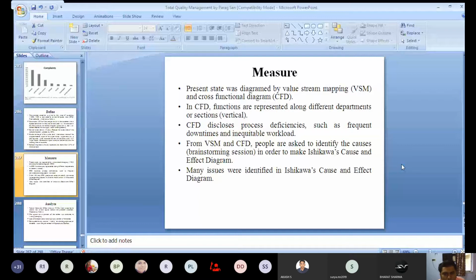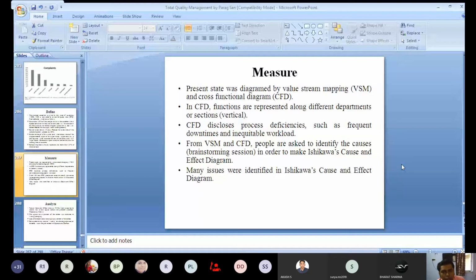But now you are hearing a new term that is known as cross functional diagram, or CFD. So what is CFD? In CFD, functions are represented along different departments or sections vertically, and CFD discloses process deficiencies such as frequent downtimes and inequitable workload.